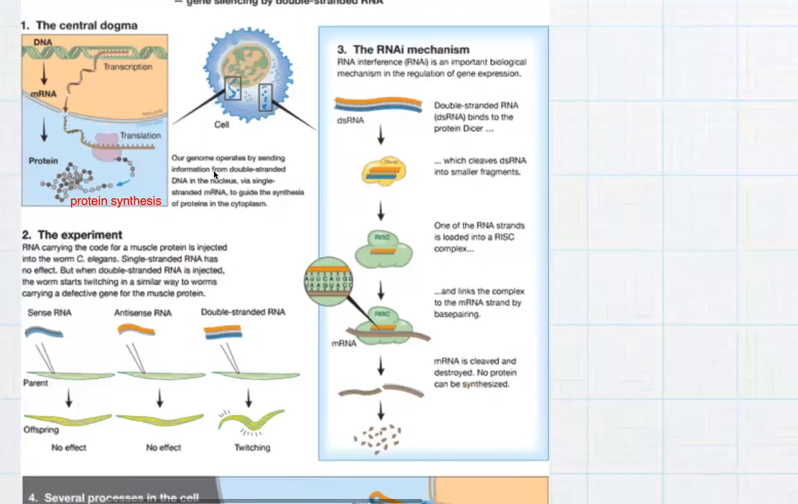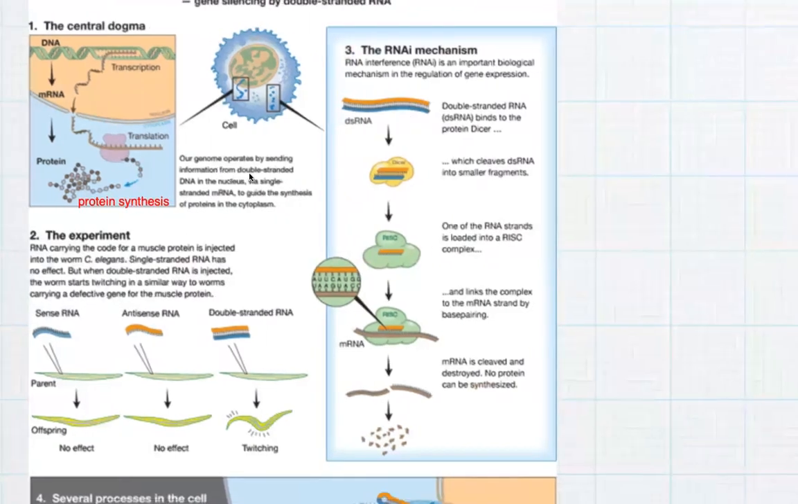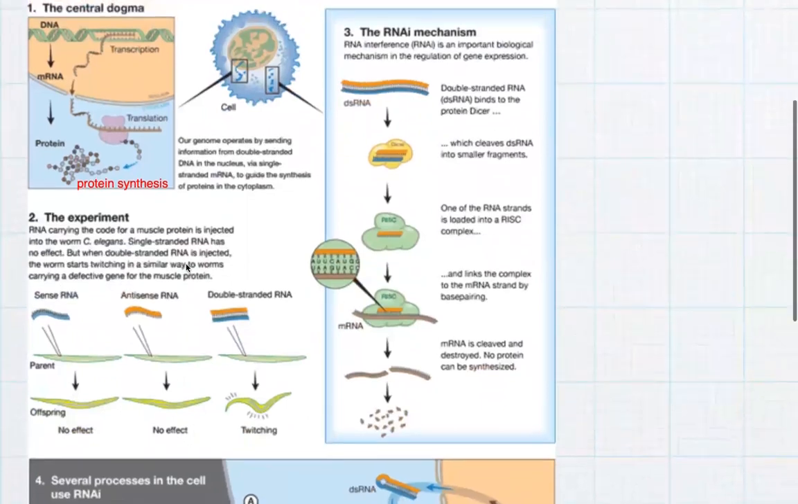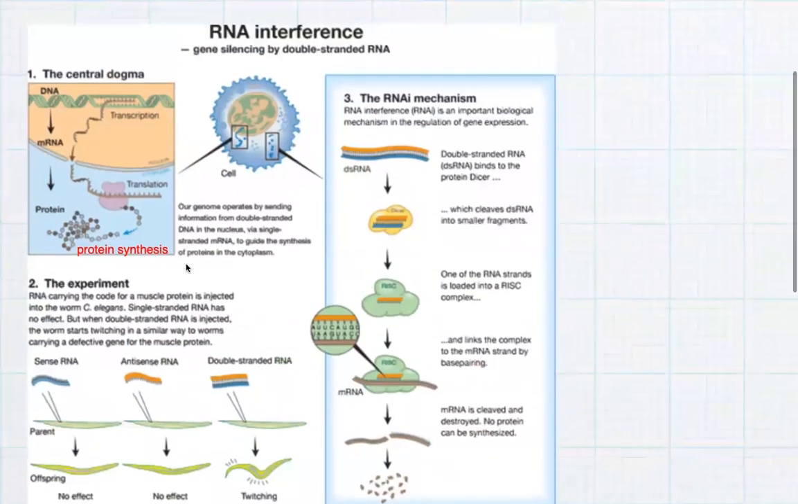So our genome operates by sending information from double-stranded DNA in the nucleus via single-stranded mRNA. DNA is a double helical structure, whereas mRNA is single-stranded, to guide the synthesis of proteins in the cytoplasm. What is actually meant by this RNA interference technology?